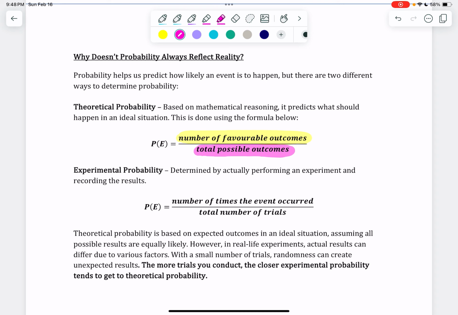But experimentally speaking, if I actually flipped a coin, let's say 10 times in a row, I might find that I got 8 heads and 2 tails. That can happen. It doesn't mean that my theoretical probability is not mathematically accurate. It's just that in real life, everything comes down to chance, right? There's no guarantee that what I'm saying will take place. That's why it's a probability, not a fact.